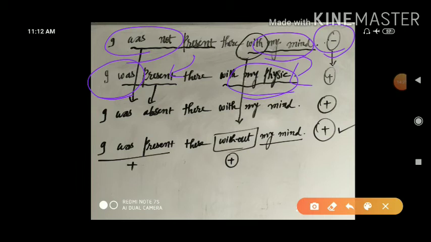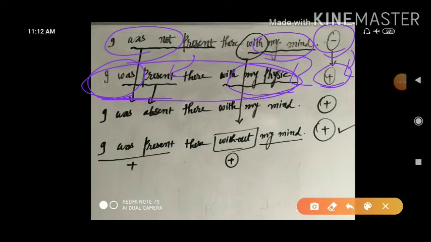It means the meaning of the given sentence is equal to the same meaning. I was not present there with my mind. It means I was present there with my physic. The given sense is opposite, we have converted into the same one according to rules and regulations, so that you cannot say that this sentence is wrong.